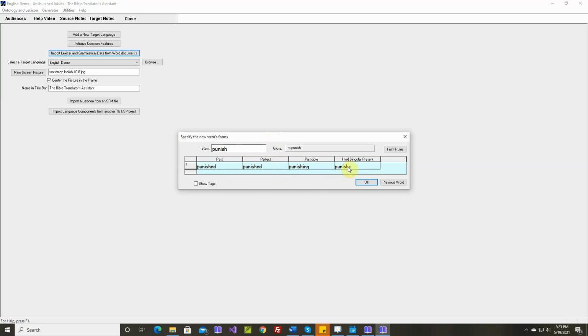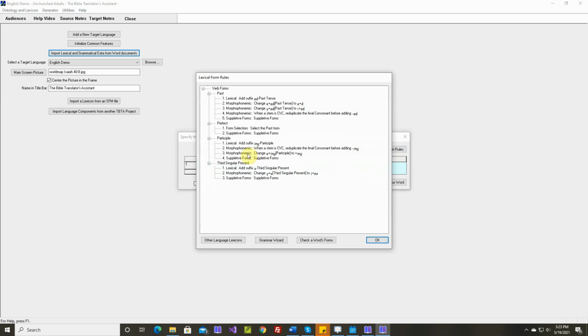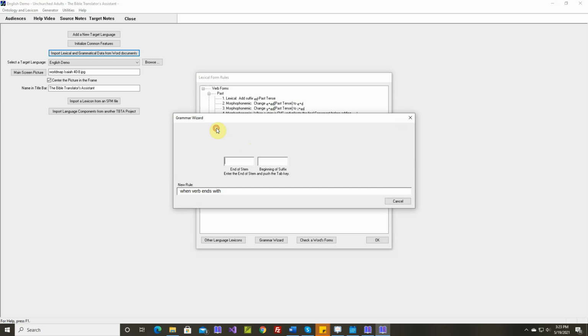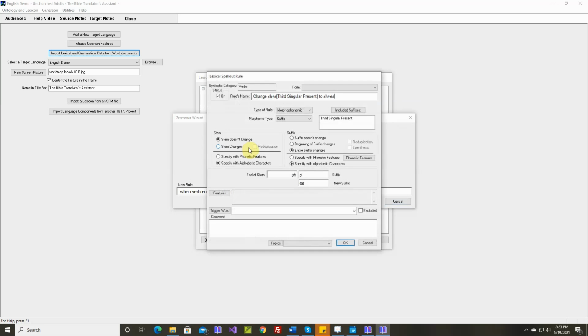Okay, this is a morphophonemic rule for the third singular present. If you don't have anything like that, let's use Grammar Wizard. Where is it? Okay, morphophonemic. When a verb ends with sh, the beginning of the suffix is s. This is for third singular present. The new end of stem is still sh. The beginning of suffix is es.